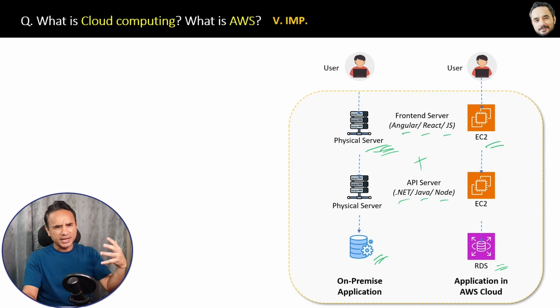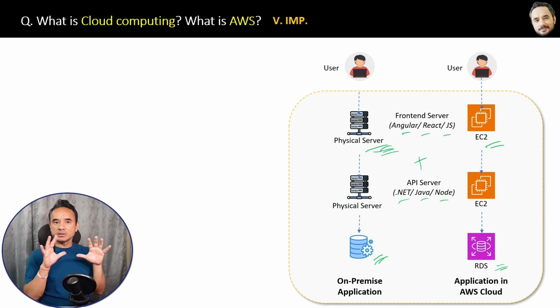And your company and many other companies can use these servers via internet connection by subscribing to those services. So that's why now your company does not have to maintain physical servers. These physical servers are not required, physical databases are not required. Just an internet connection is required.